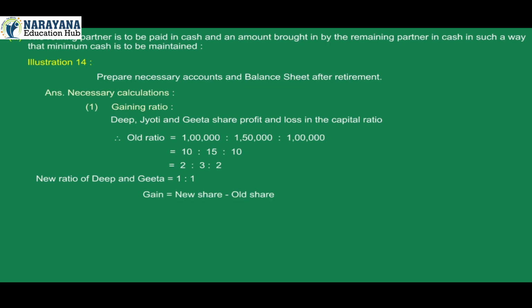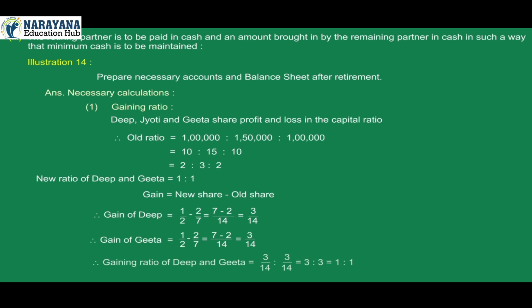Gain is equal to new share minus old share. Therefore, gain of Deep is 1/2 minus 2/7, which is (7 minus 4)/14 is 3/14. Therefore, gain of Geeta is 1/2 minus 2/7, which is 3/14. Therefore, gaining ratio of Deep and Geeta is 3/14 is to 3/14, which is 3:3, that is